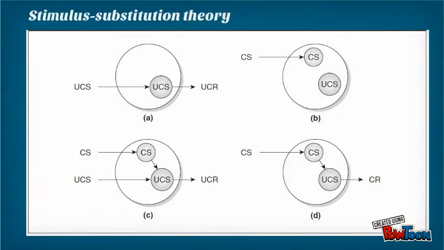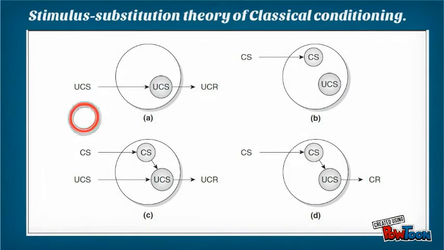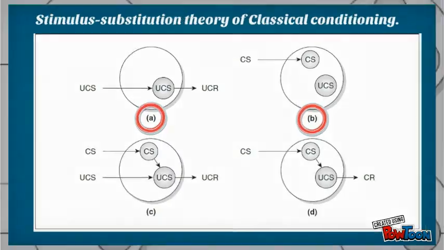Pavlov's stimulus substitution theory of classical conditioning. A. The unconditioned stimulus activates the unconditioned stimulus brain center, which elicits the unconditioned response. B. The conditioned stimulus arouses the area of the brain responsible for processing it.